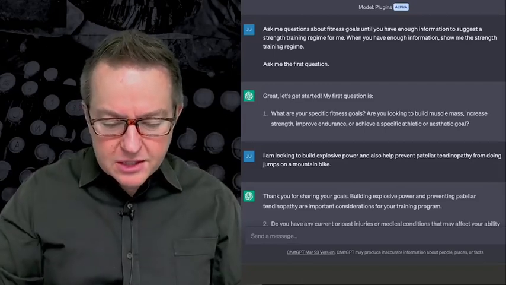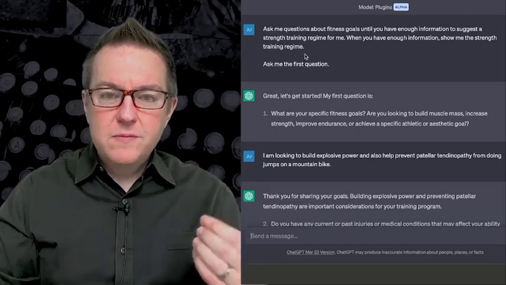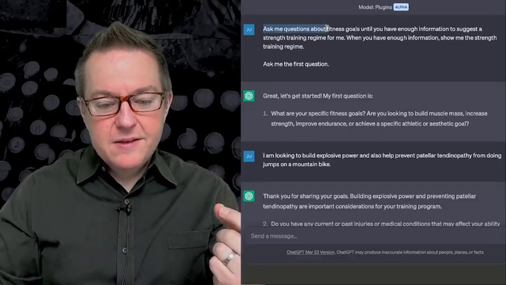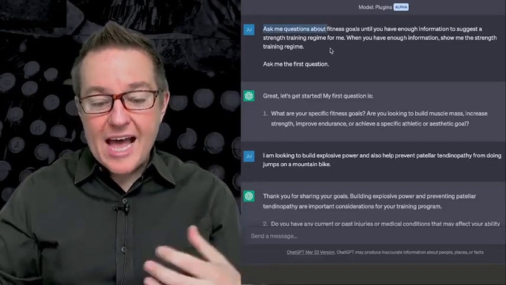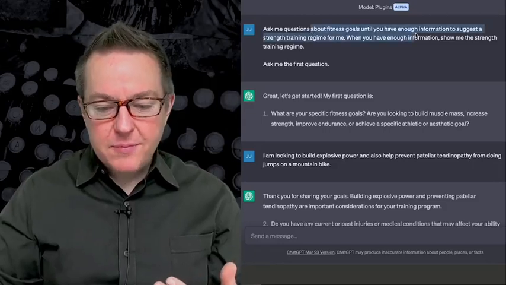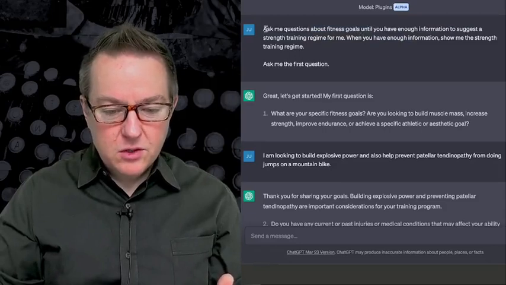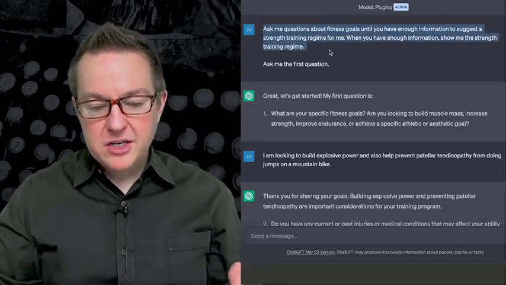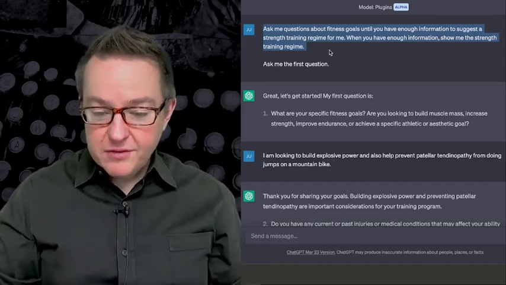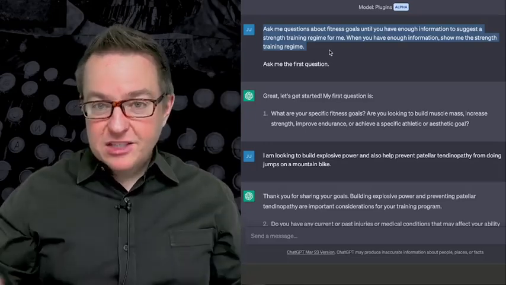So let's take a look at an example of the flipped interaction pattern. The key to this is we start off by asking the large language model to ask me questions. And then we give it some topic that we're going to have it ask questions on. So: ask me questions about fitness goals until you have enough information to suggest a strength training regimen for me. When you have enough information, show me the strength training regimen. Ask me the first question.